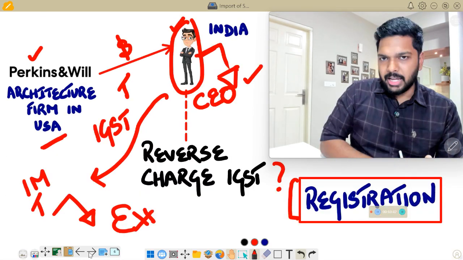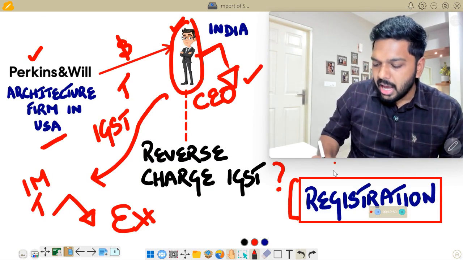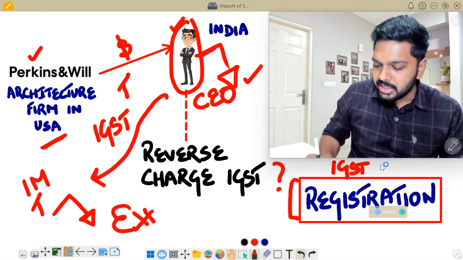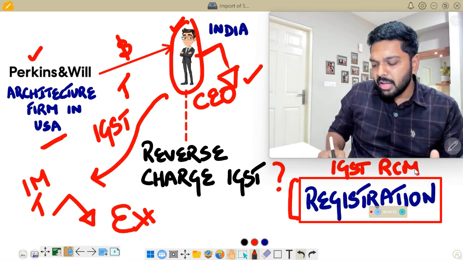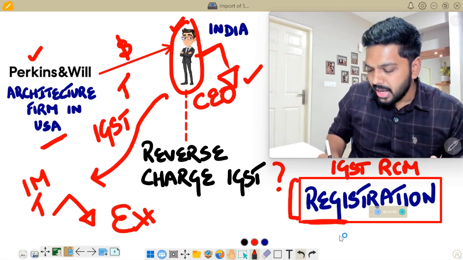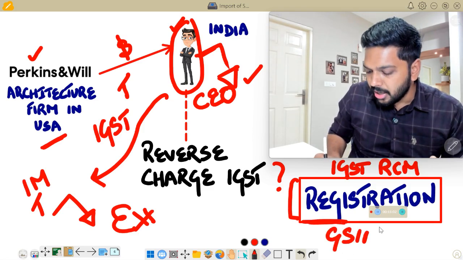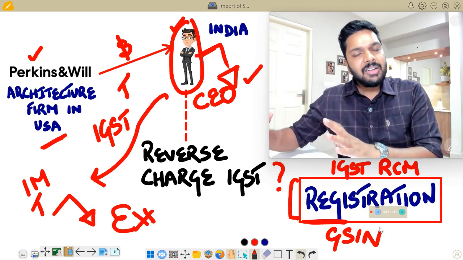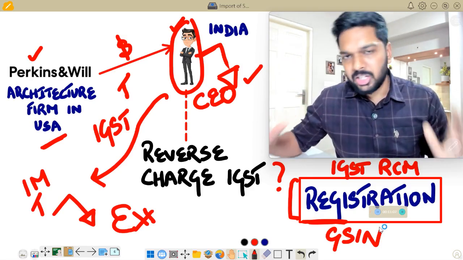What the law says is that for the purpose of paying IGST under RCM, or reverse charge basis, this Indian company located in India will have to obtain a mandatory registration under GST. It has to get a GST identification number. Then in its return, it has to pay IGST under reverse charge basis.